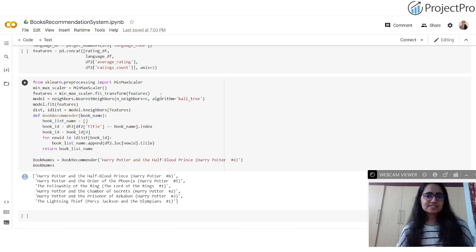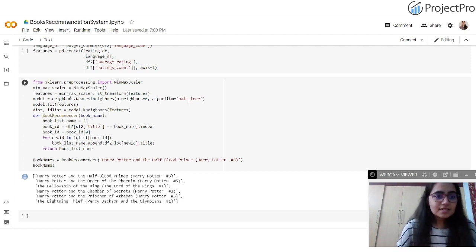a sparse matrix. Now, what exactly is a sparse matrix? A sparse matrix is basically a matrix which contains mostly zeros. It mostly consists of negligible values, and they mostly are zero values. So you're converting that for your machine to understand them, because the machine cannot take strings as they are. You basically have to use fit transform here, because you have to convert the strings into vectors. Once the strings are converted to vectors, you then transform them so that they are sparse in nature, and then feed them to your model for training.